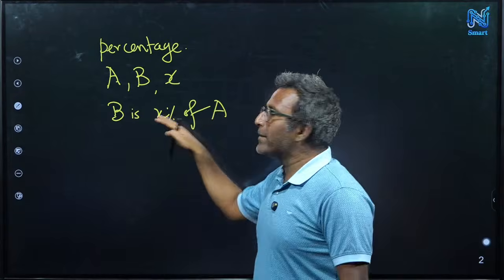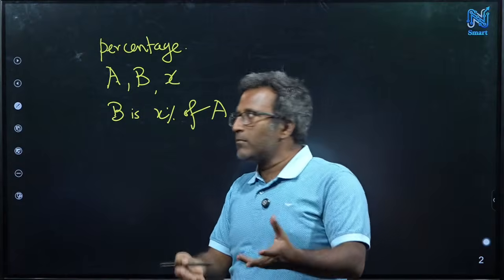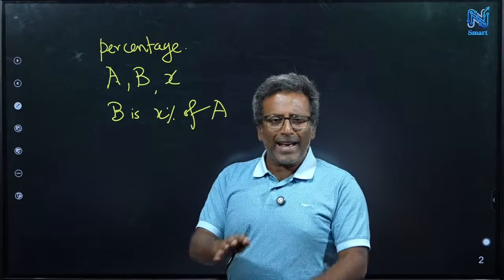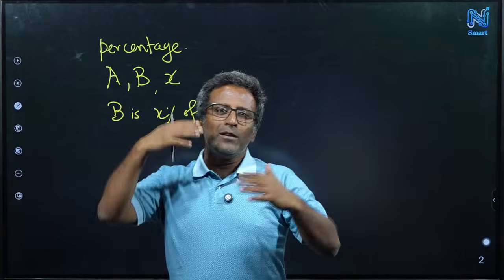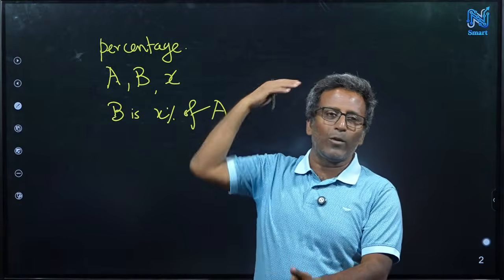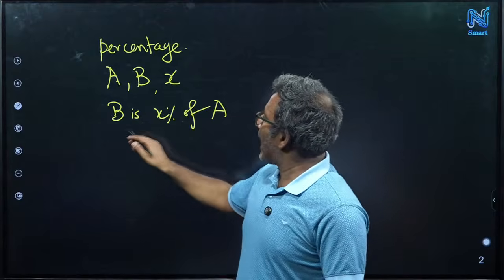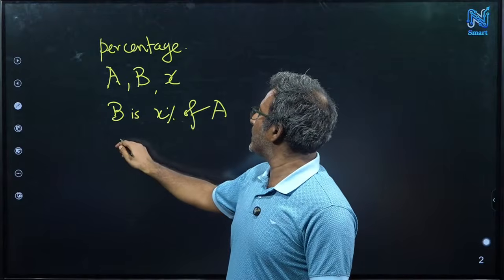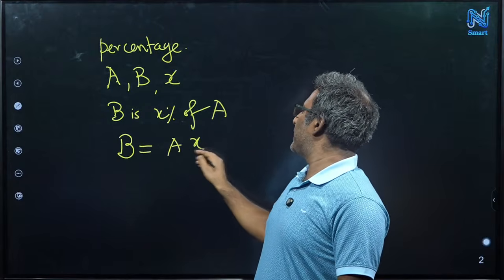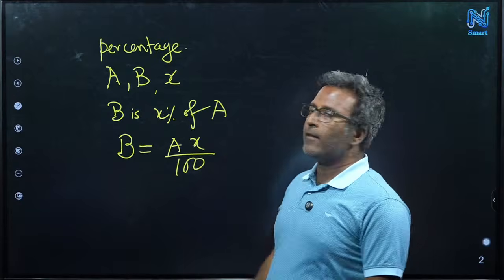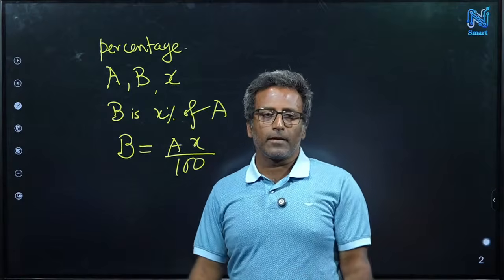Although the statement may not appear like this, more obviously, you will see some statement where B, A will be hidden. X will be more clearly visible, 5%, 10%, but B and A somehow are obvious from the statement, or we have said something in the previous statement. So you have to identify what B and A are, and once you know B and A, the formula is B equals A times X by 100. And then whatever questions you are asked.